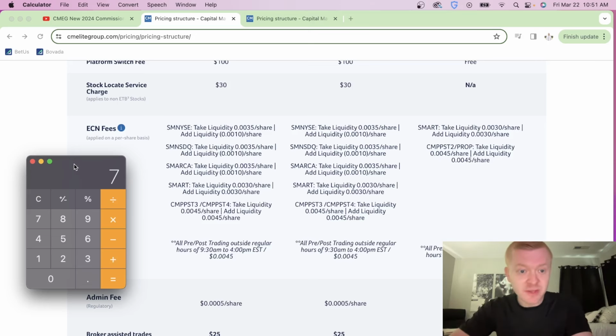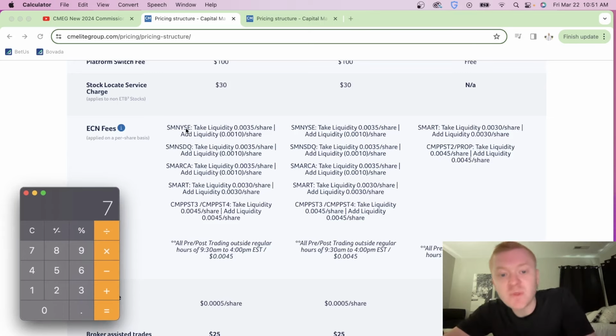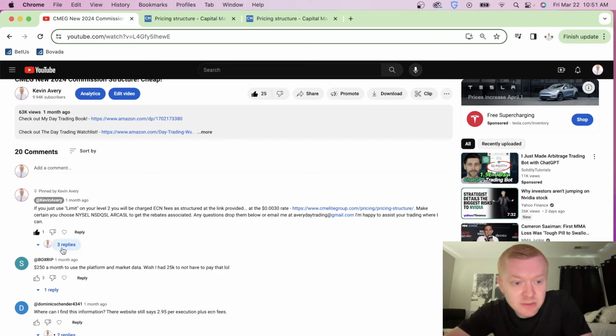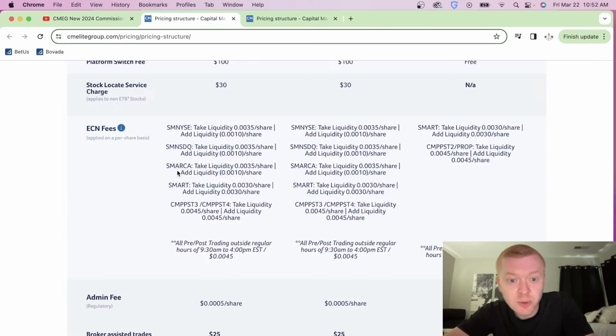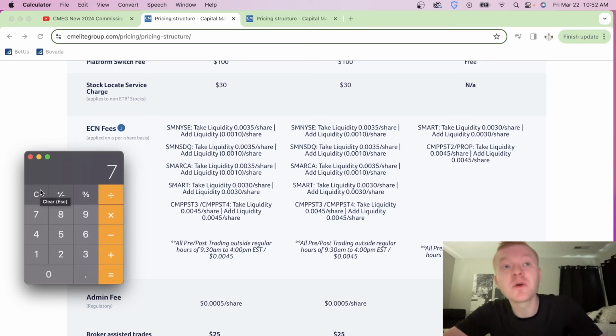What you want to do here for the ECN fees is get a rebate. If you add liquidity, and I have that listed in here as well, with an NYSE limit, NASDAQ limit, or ARCA limit. You want to do ARCA, adding liquidity, is the limit order. When you take liquidity, that's placing market orders out there. You're removing liquidity from the market. When you add liquidity, you place your orders out there into the ether to add liquidity. So that's what you want to do if you want this rebate, so it's not so expensive on the fee side.